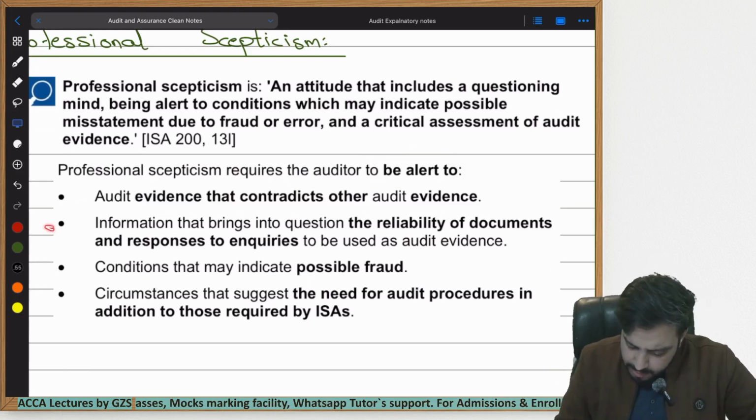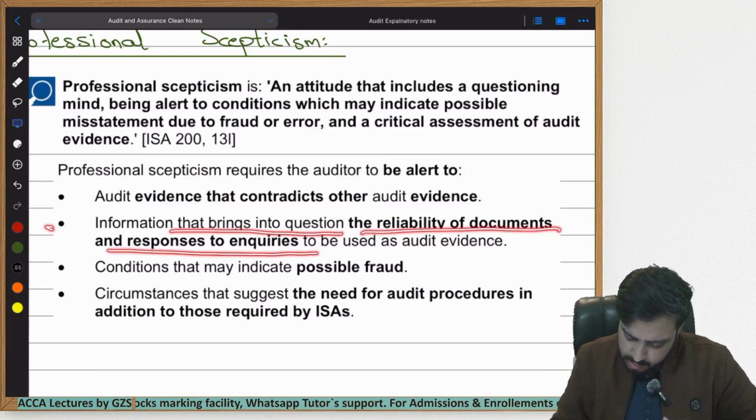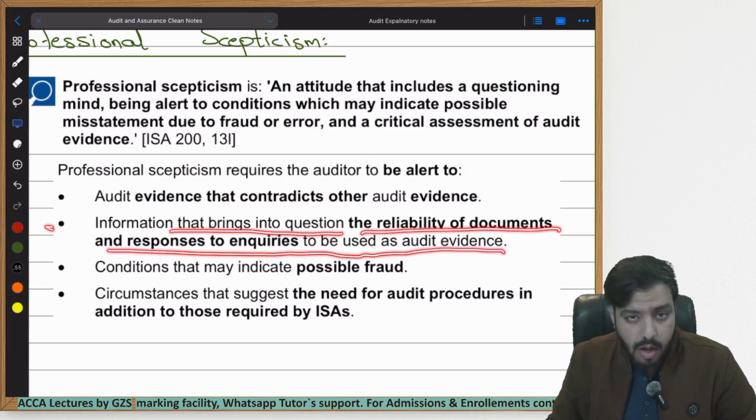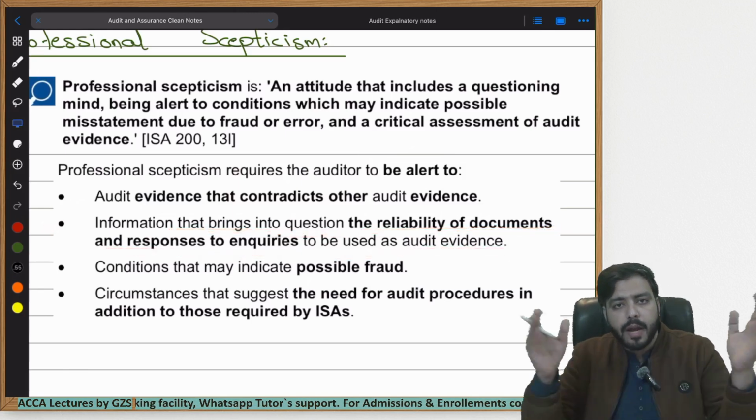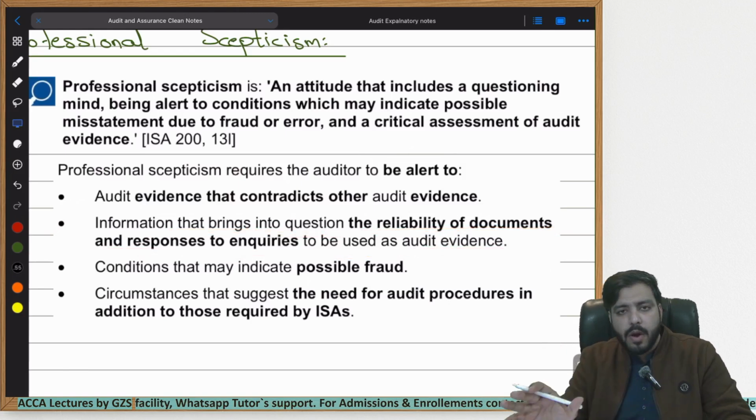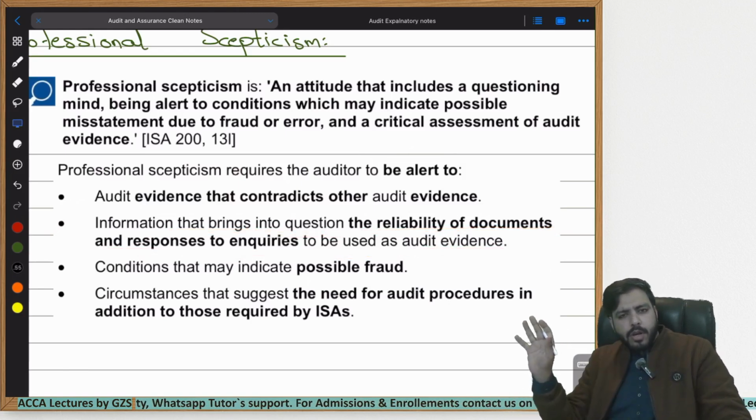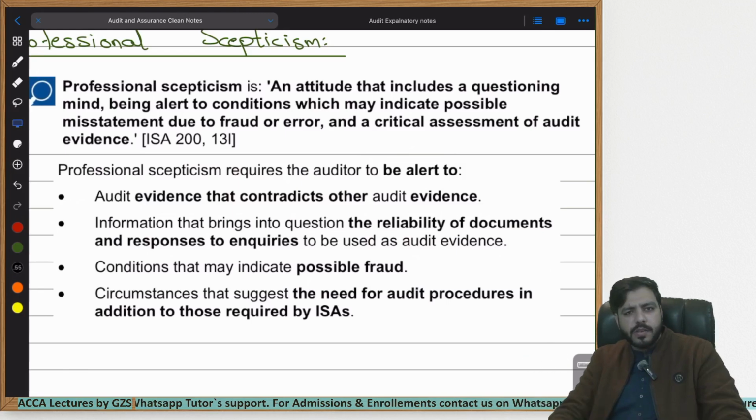Number two, information that brings into question the reliability of documents and responses to inquiries to be used as evidence. For example, you have properly completed the audit and found that this company is a very good company. They have made no mistakes within the financial statements. And before issuing the auditor's report, you find out that there was news about this company that the CEO was involved in a big fraud.